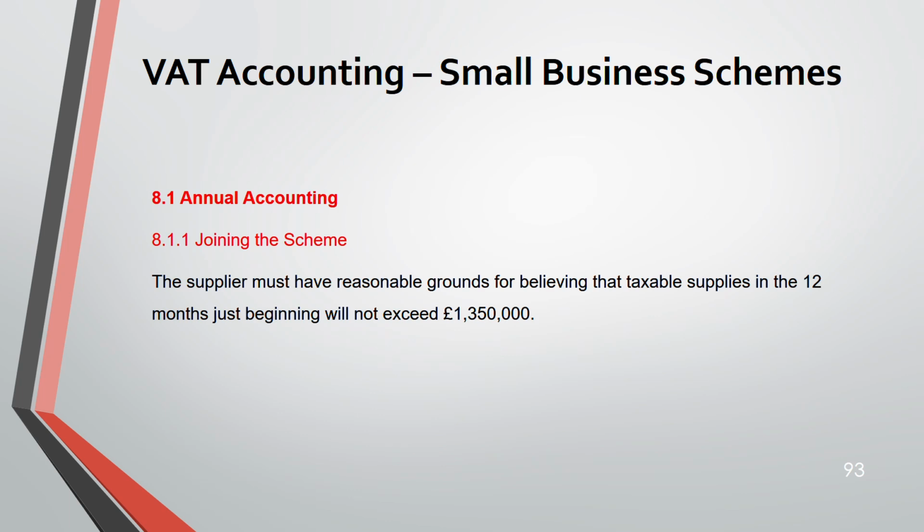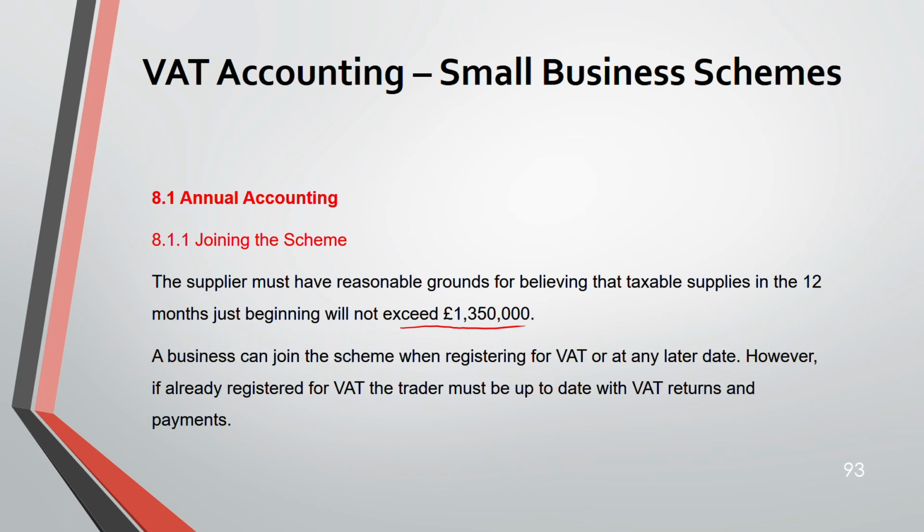The supplier must have reasonable grounds for believing that his taxable supply in the 12 months just beginning will not exceed 1.35 million. If your taxable supply in the 12th month will not exceed 1.35 million, you can join this annual accounting scheme. Okay. So a business can join the scheme when registering for VAT or at any later date. However, if already registered for VAT, the trader must be up to date with their VAT returns and payment.